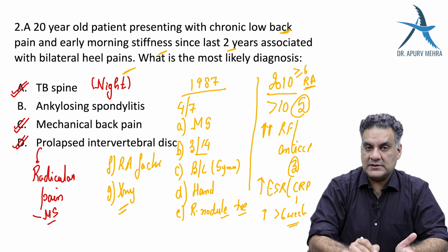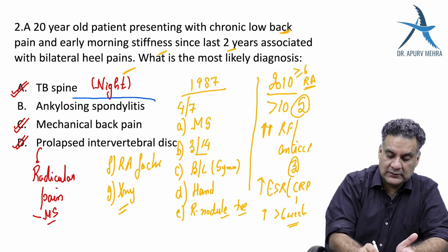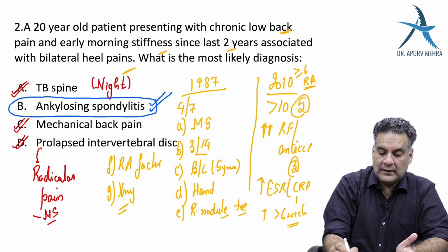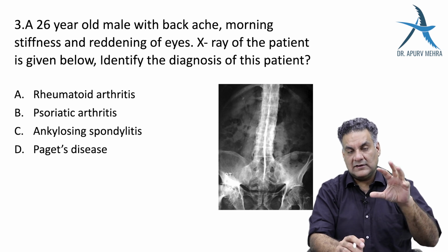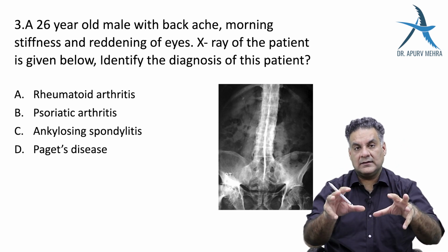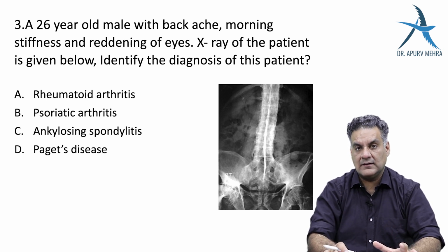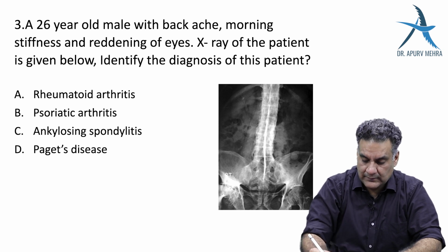So if you look at the options here, ankylosing spondylitis is a classical answer. And look in the same paper. If your X-ray looks more white in the spine, it's going to be AS, ankylosing spondylitis. What you see here, you see bilateral sacroiliac joints are almost fused.